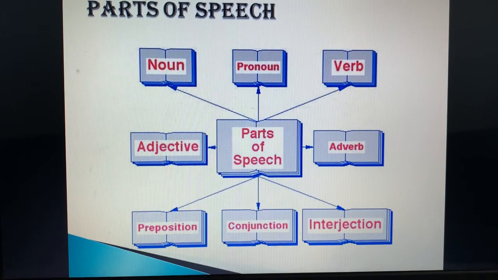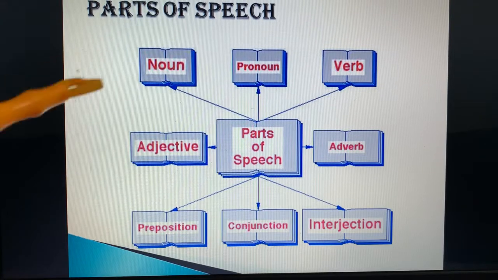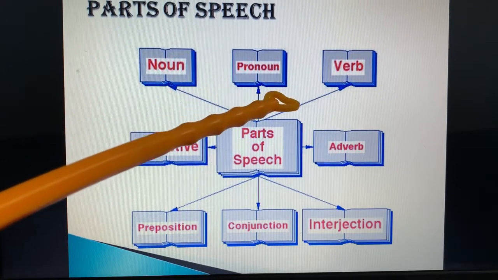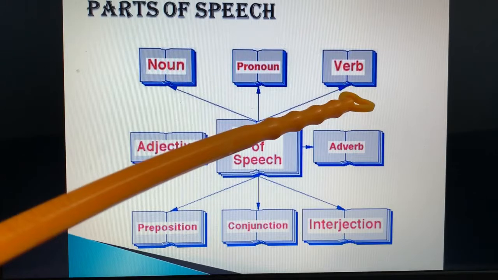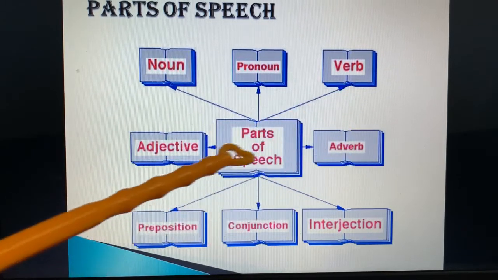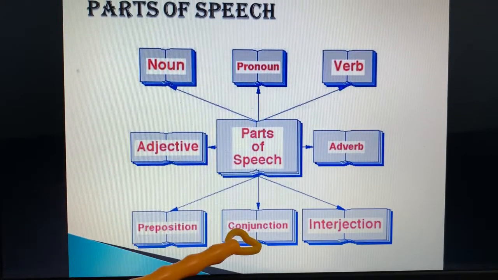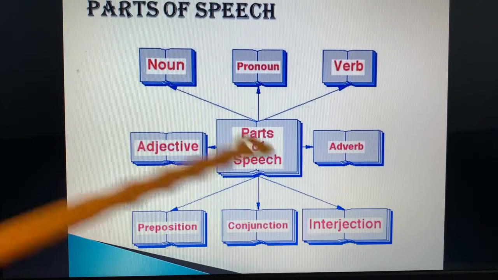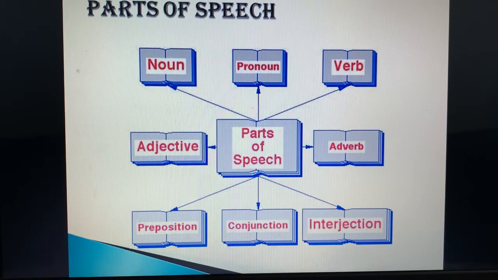Fine. So we are going to study today the parts of speech in brief. There are basically 8 parts of speech. First is noun, then comes pronoun, then verb, then adverb, then adjective, then preposition, conjunction, and the last is interjection. But nowadays we include article also as a part of speech. But basically we read 8 parts of speech. So let us start now.